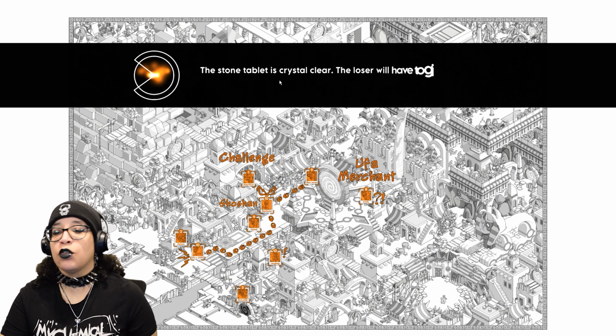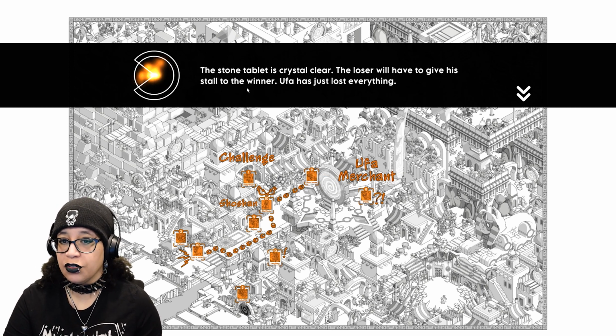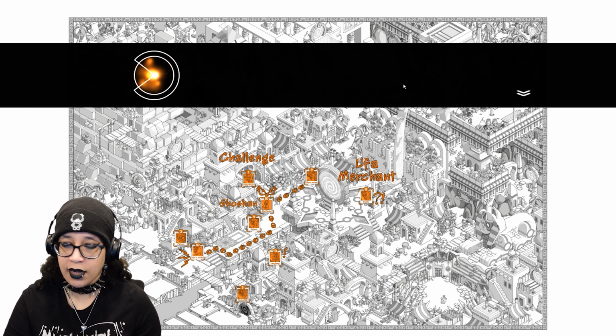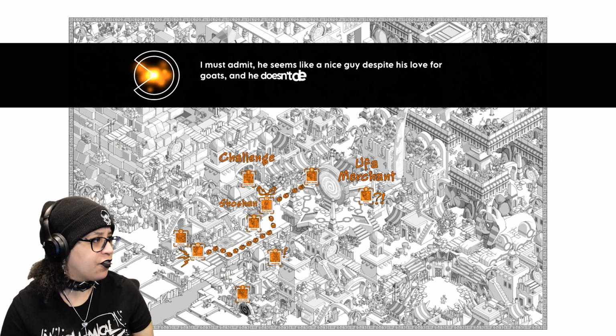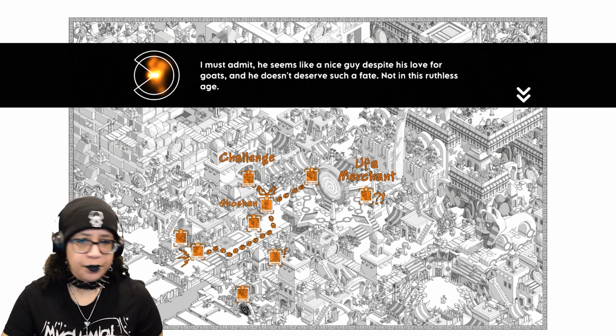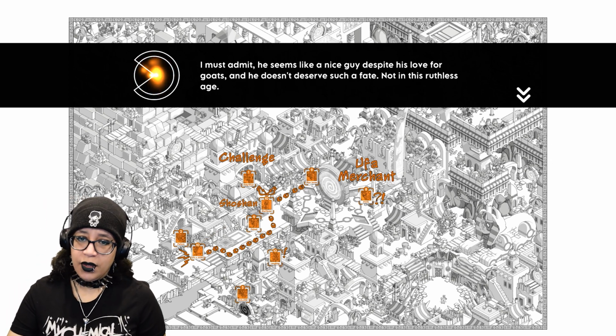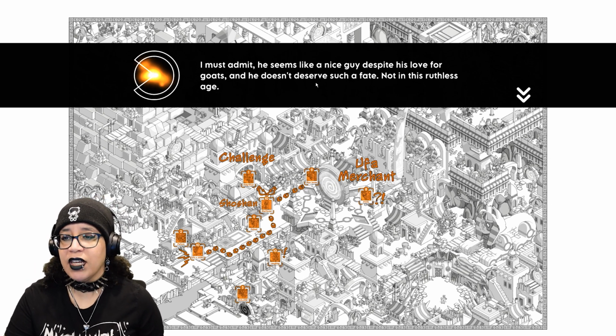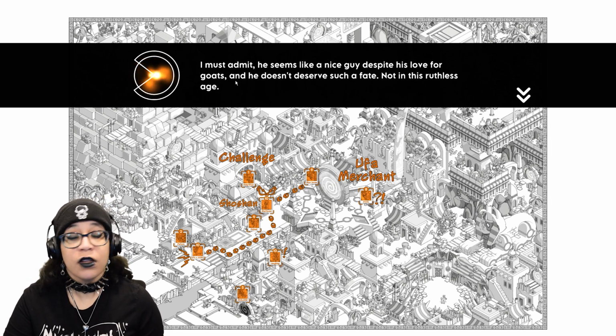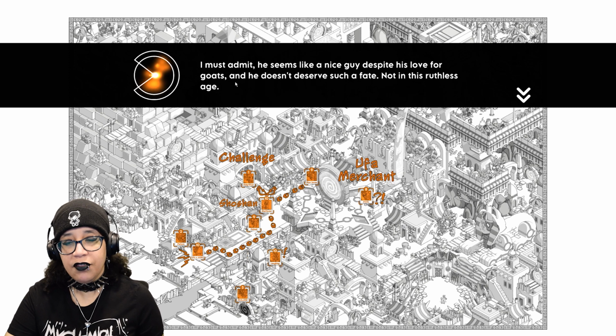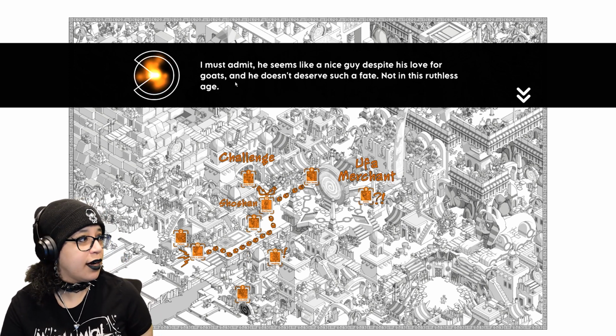The stone tablet is crystal clear. The loser will have to give his stall to the winner. Oh, Ufa just lost everything. That kind of sucks. Well, I mean, he shouldn't have. Why did he wager that? I wouldn't have. I must admit, he seems like a nice guy despite his love for goats. Well, I mean, if you've seen a goat massacre, I could imagine.